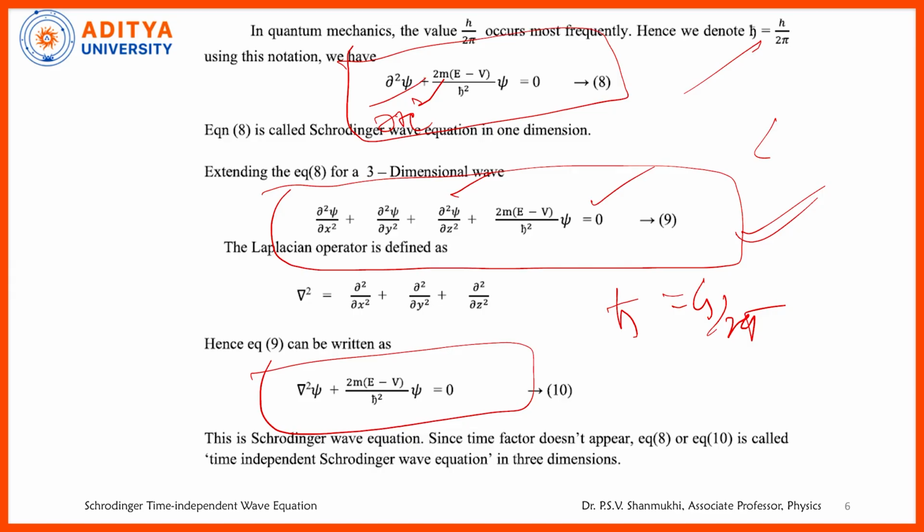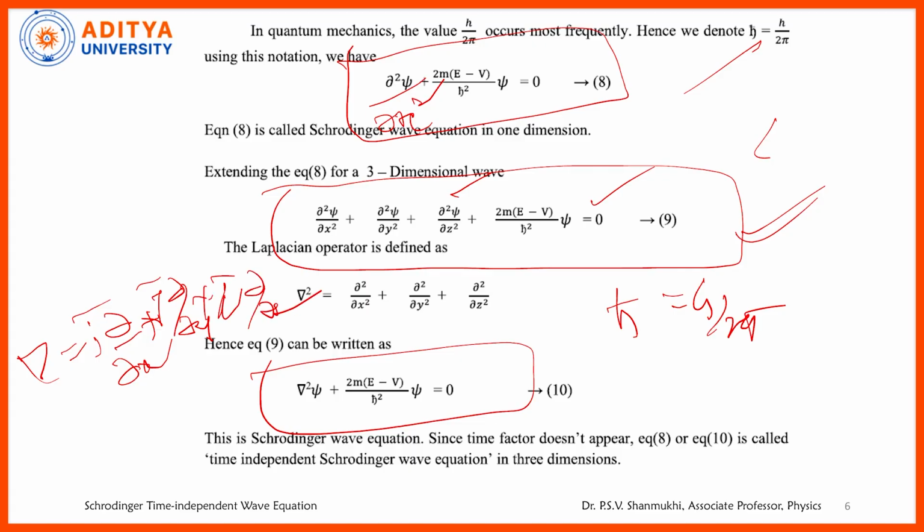What is this del actually? Del is an operator. Del square is called Laplacian operator. In vector analysis, del is equal to i bar dou by dou x plus j bar dou by dou y plus k bar dou by dou z.